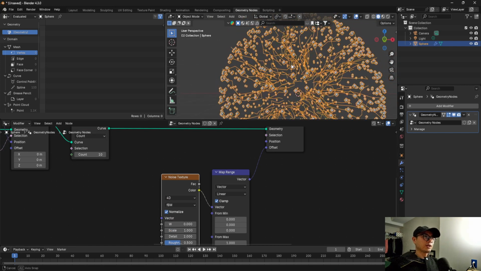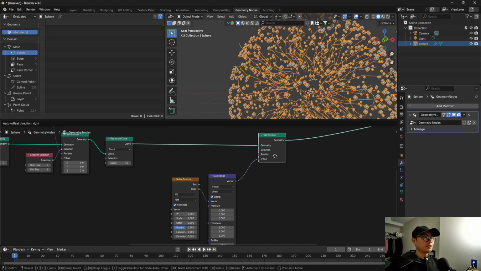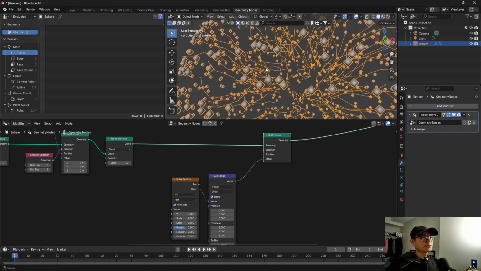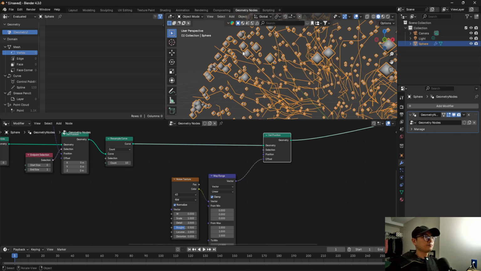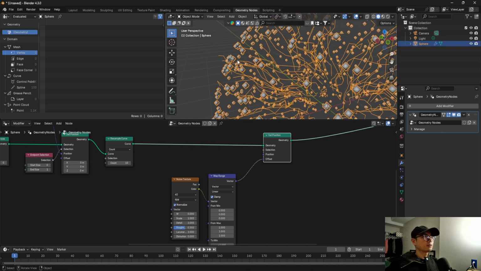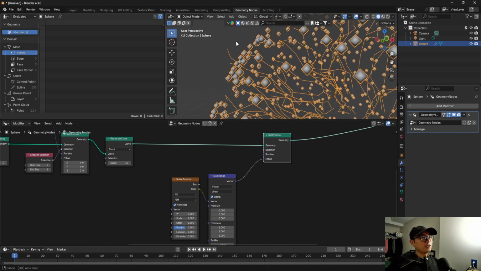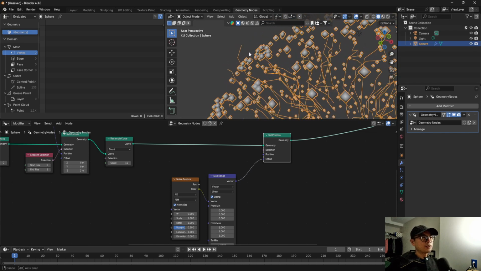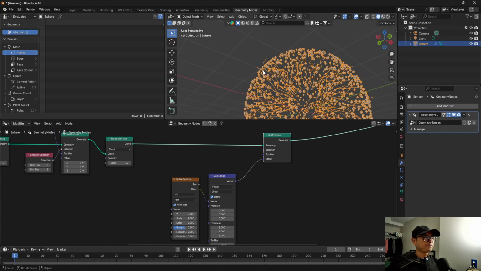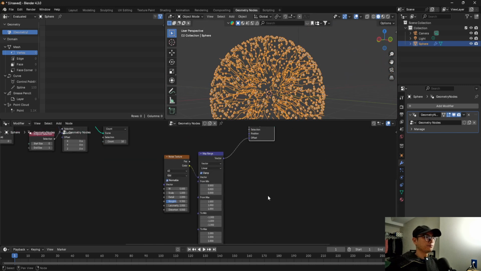Yeah, it's more like the lighting. And then we notice that the outside and the inside points didn't stay in the right position. They're outside, so we need to fix this problem.